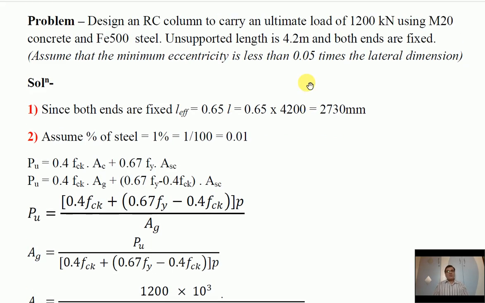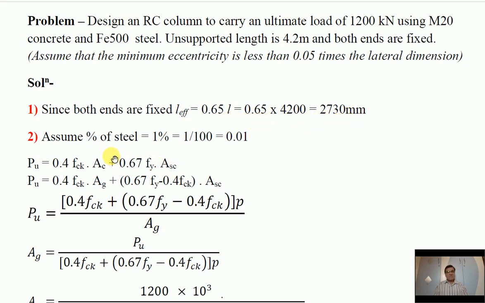Well, so first what we have to do? First we have to consider effective length. Since both ends are fixed, from the table given in IS 456, you just consider the condition, both ends fixed. The effective length is given as 0.65 L, and that value comes out to be 2730 mm.